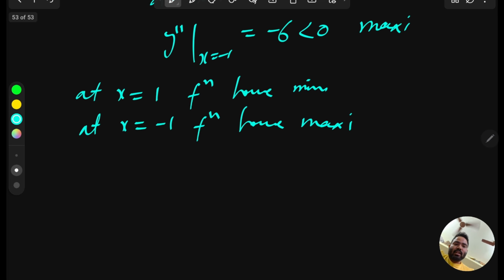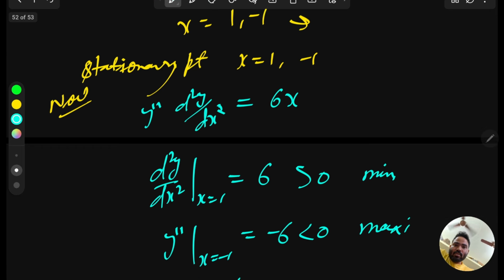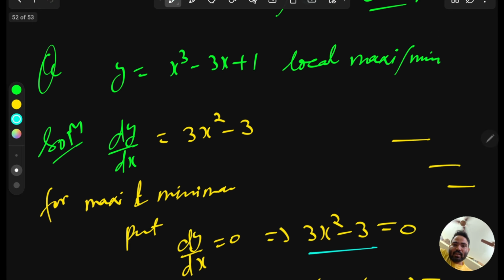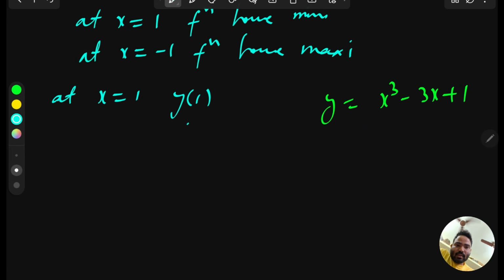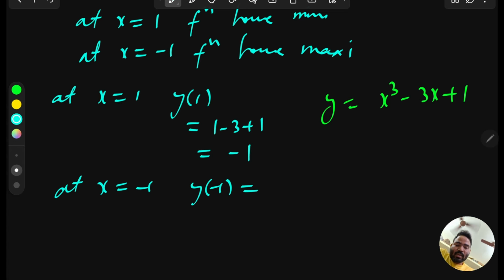And if someone asks you to tell the exact point, this is only the x coordinate. If anyone wants the y coordinate, then you can also find it: at x equal to 1, we need the functional value. So what is y? Our y is x cube minus 3x plus 1. So just put in the value and you will get 1 minus 3 plus 1. So this will give you minus 1. And at x equal to minus 1, just put the value, and this will give you minus, minus, minus, plus, and this again plus. So this cancels out and will give you 3.